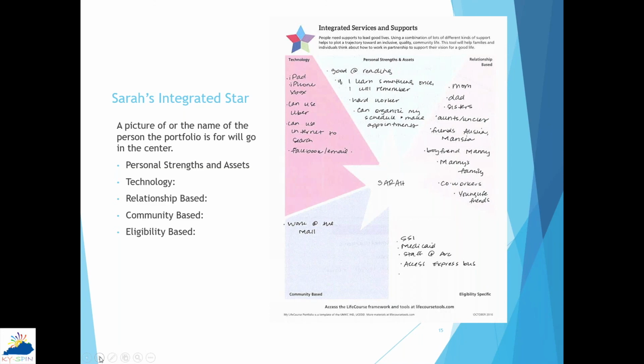I know if I were filling this out for myself, in technology, I definitely would have to say my cell phone. I used to not be that person, but now I need my phone to exist, it almost seems, which is sad and pitiful, but it is what it is.